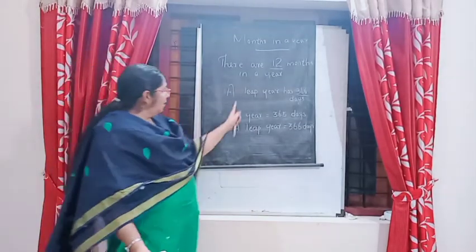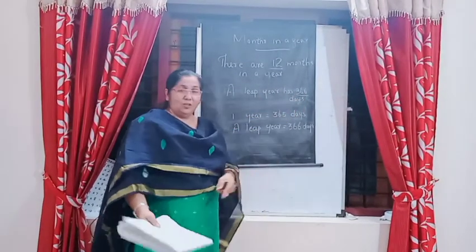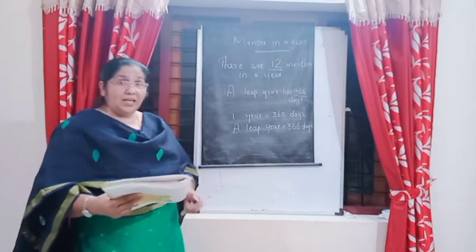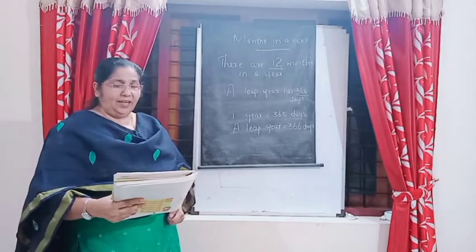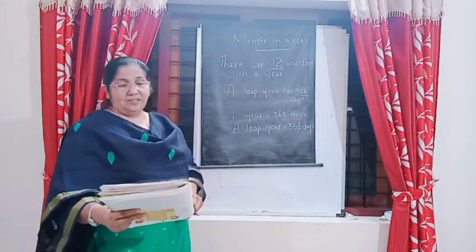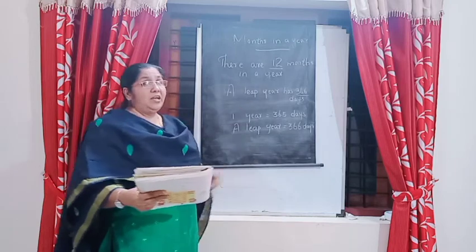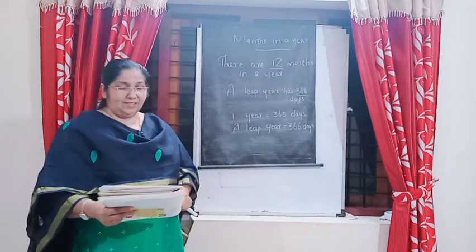A leap year has 366 days. You know why? February has one more day there. A leap year comes after 4 years. So in other years February has 28 days.